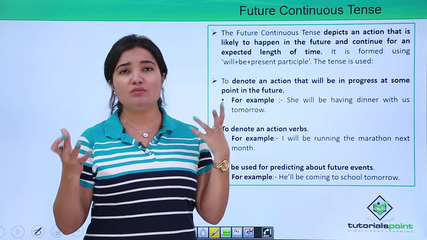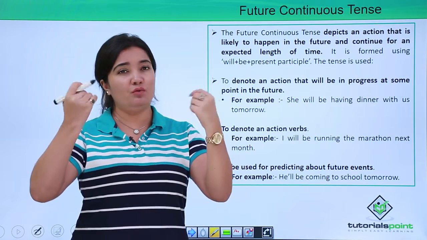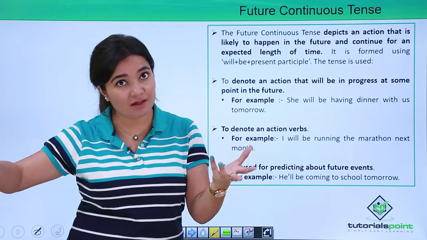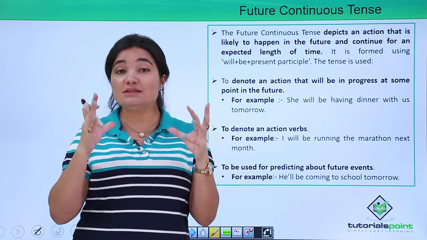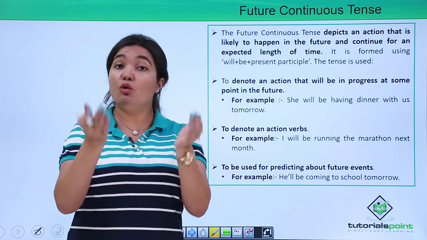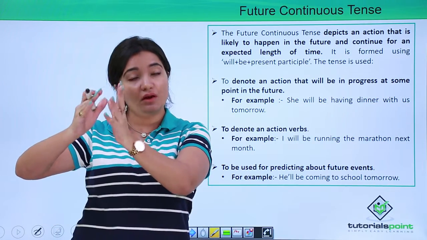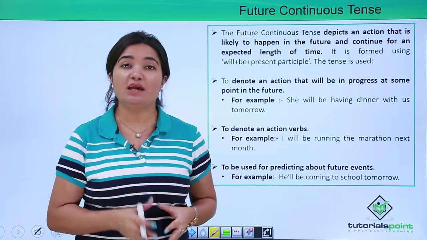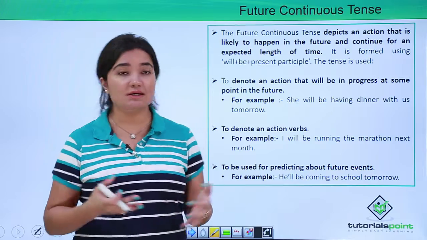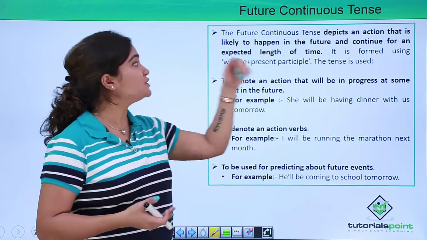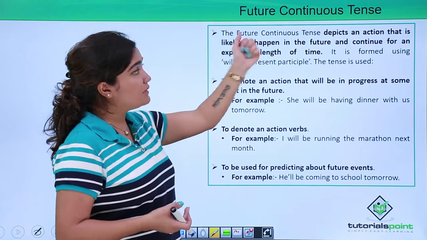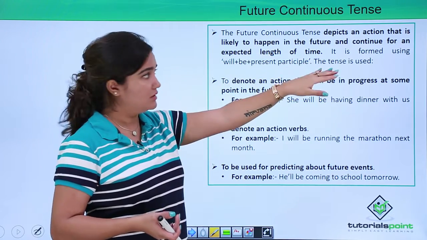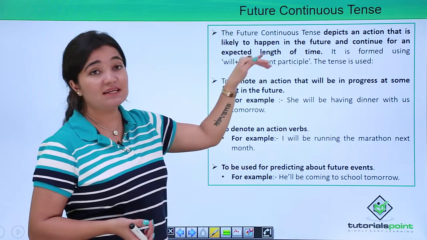So, obviously, something or some work which we think might continue for some time in the future before it ends, right? Because it is the continuous form, it only means that a particular thing or a particular work has to continue for some period of time in the future to make it future continuous tense, right? So, future continuous tense depicts an action that is likely to happen in future and continue for an expected length of time.